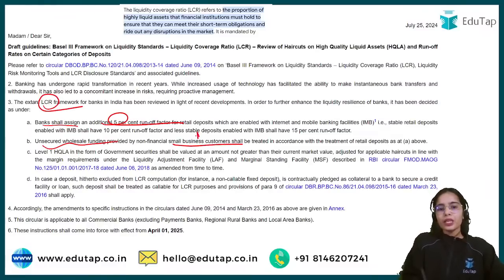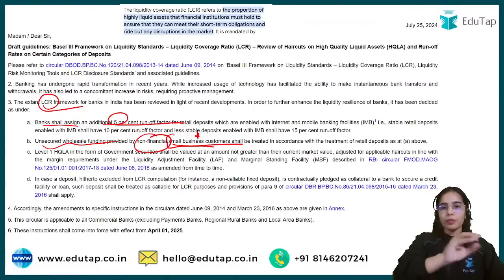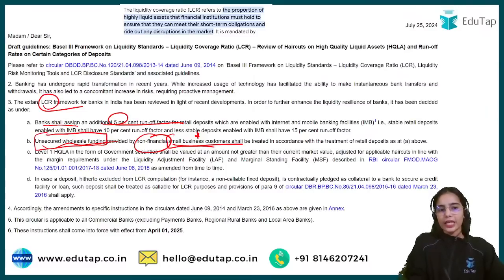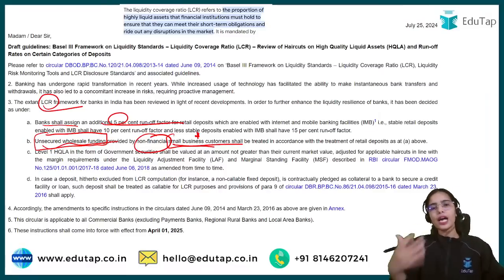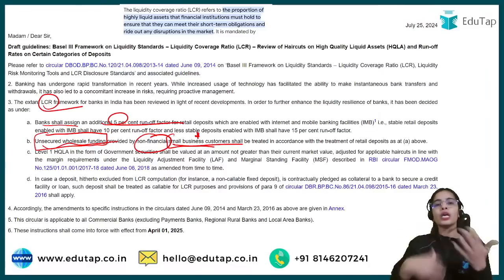So they are the business customers. Let's say EduTap is a small business customer, or any other entity in edtech, or an entity having a kirana store. They are doing business, but they are small businesses. Small business customers that are non-financial, even if they are depositing or keeping the money with the banks, the bank should treat this money as unsecured wholesale funding, because small businesses usually require money and do a lot of transactions.